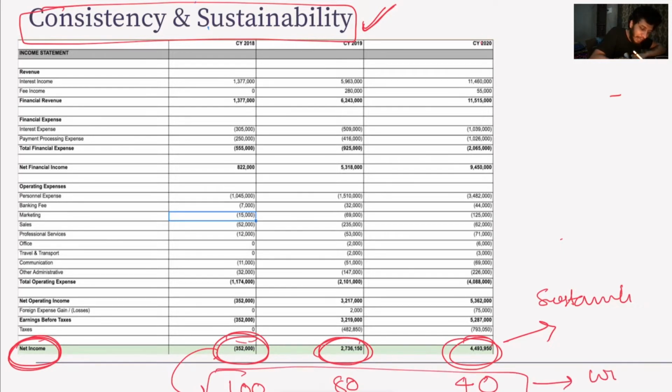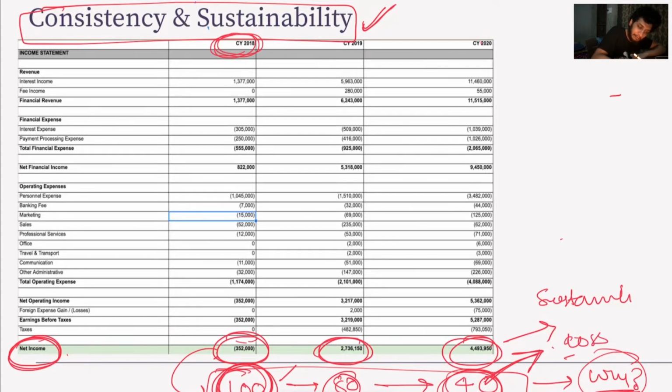Why a red flag? Because we can clearly see that the company's net income in the year 2018 was 100 and then it decreased to 80 and then it decreased to 40. This is not good because if this trend continues to exist, this company might get into loss very soon, right?